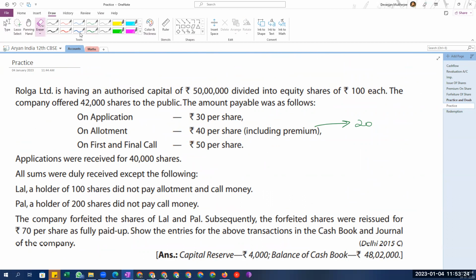So instead of getting 16 lakh in our bank account, we will get 16 lakh less 100 into 40, that is 4,000. So that's pretty much the amount that we'll get in the bank. This will be your call in arrears, and the total 16 lakh will be credited in the allotment account.